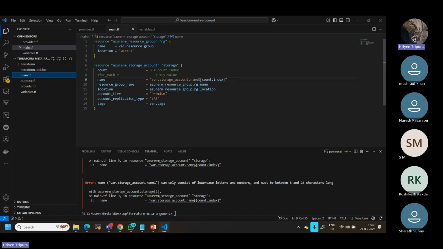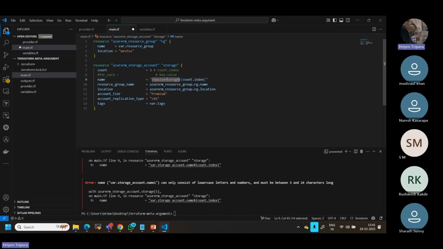Do one thing, let's not do it this way. I will keep a short name and not take it from the variable. Maybe they want a short name, something like st pulse storage. This will be the actual storage account name.